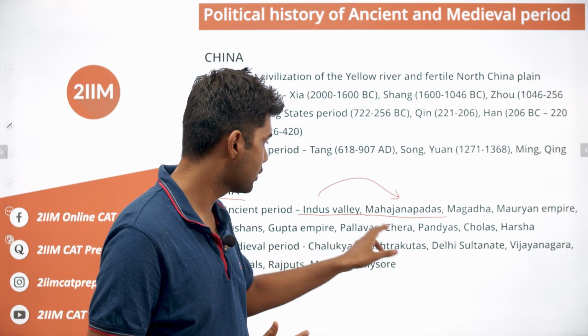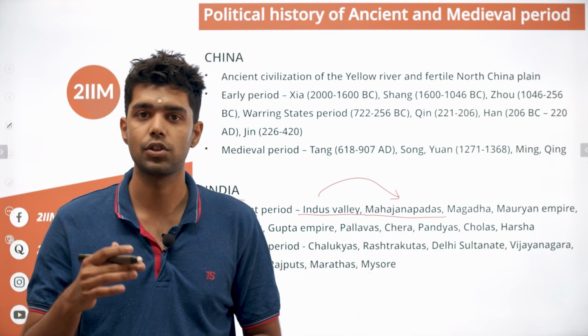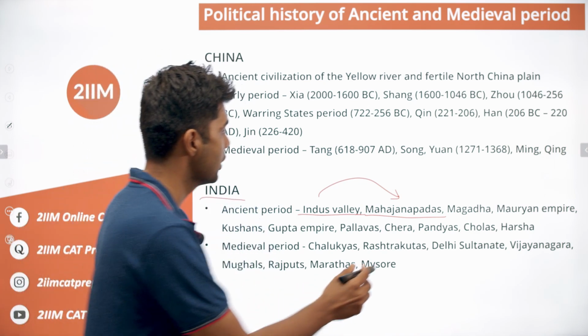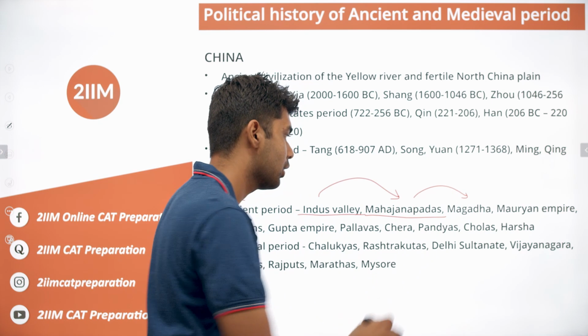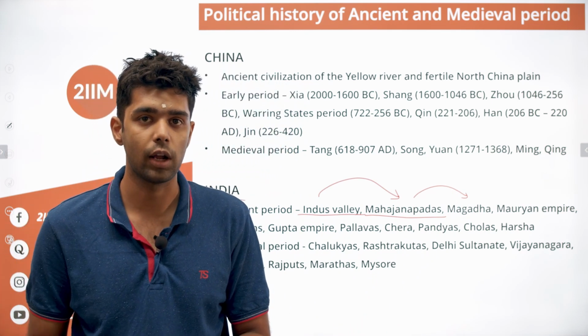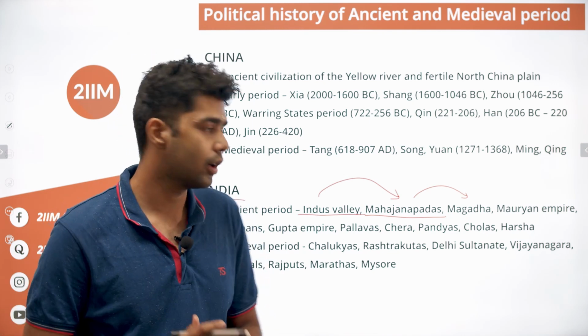The word Mahajanapadas actually refers to a large collection of different states. One of the most important and powerful states here is Magadha, because Magadha was very strong. It was not defeated for a very long time, and it had its center in modern day Patna.